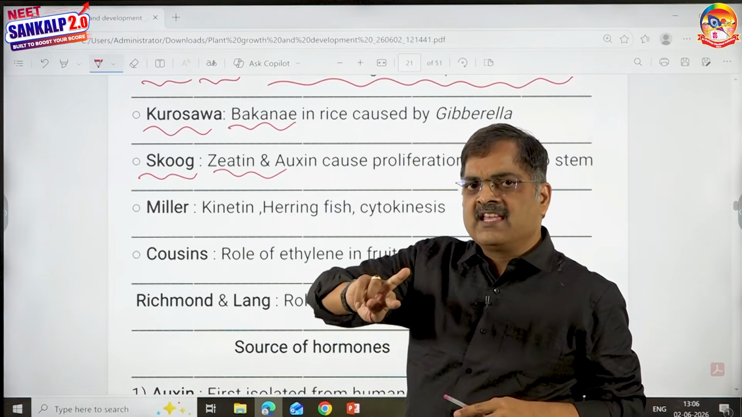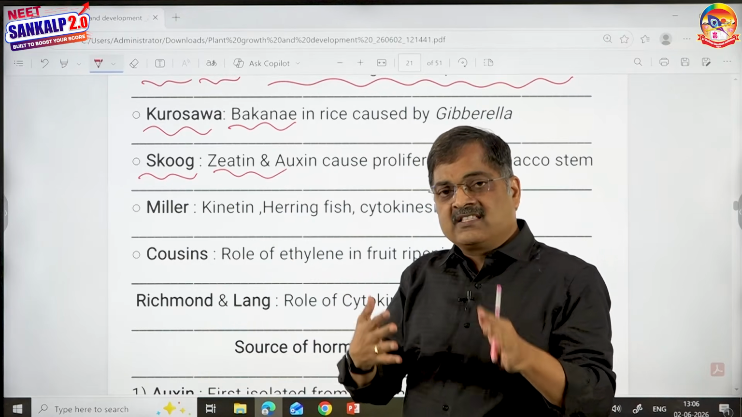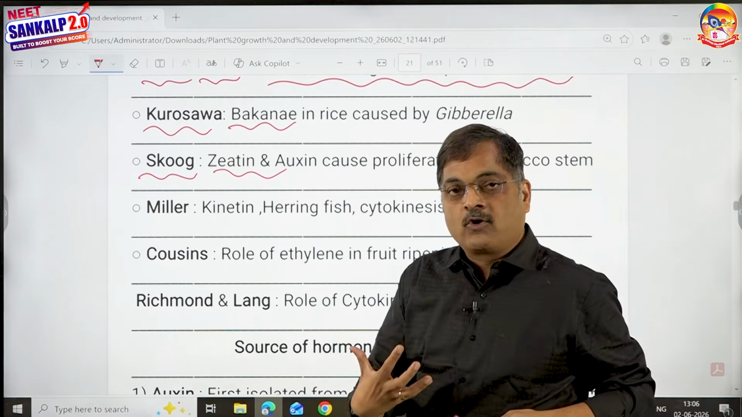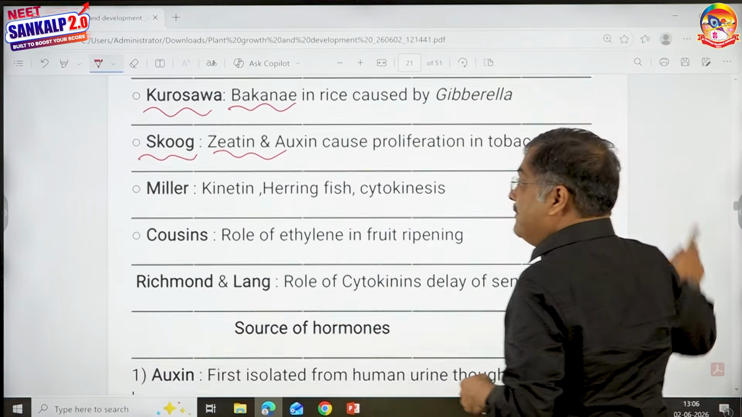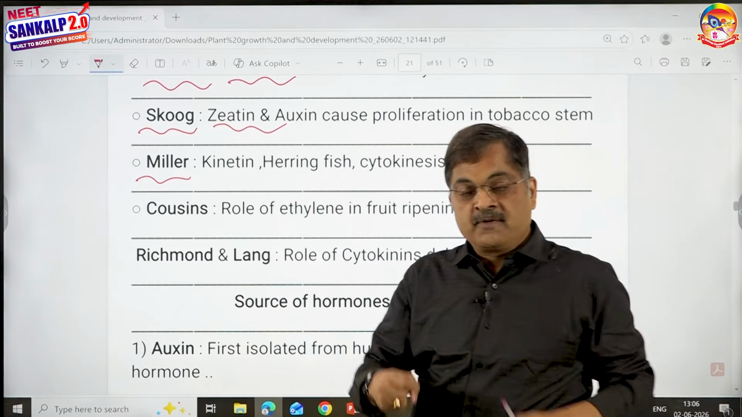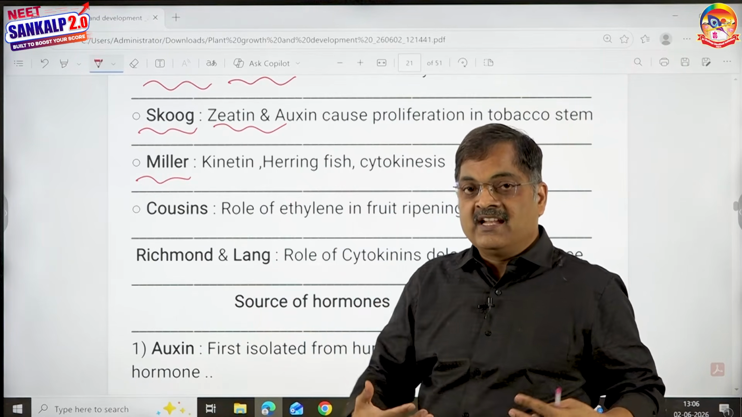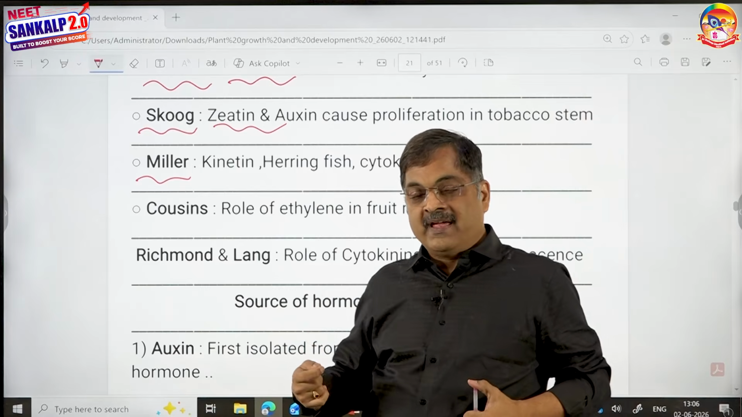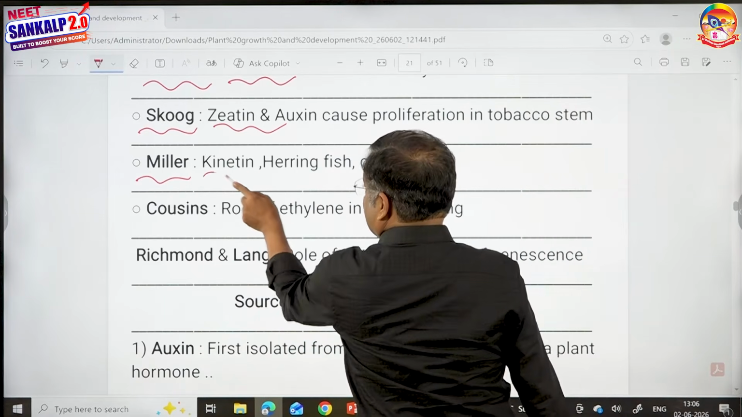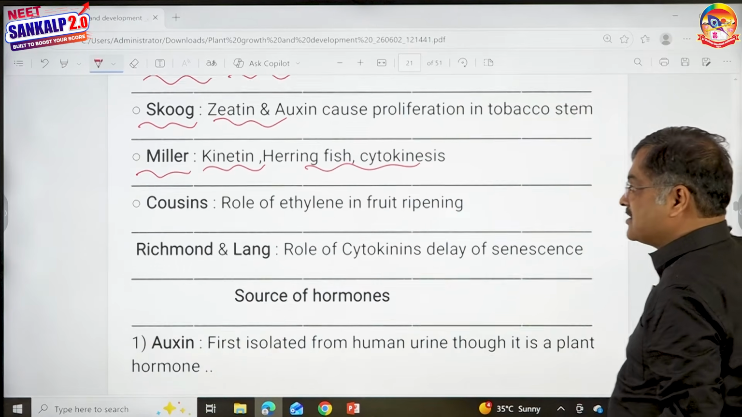The scientific name of maize is Zea mays, so no prizes for guessing why he gave it the name zeatin. This zeatin along with auxin is going to cause rapid cell division in tobacco pith cells. Then Miller isolated DNA from herring fish. He autoclaved, heated the DNA and got a nitrogen base which is capable of causing rapid cell division, and he called it kinetin, which is capable of causing cytokinesis.